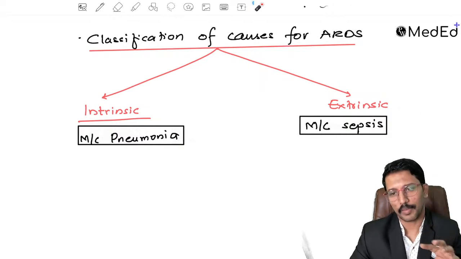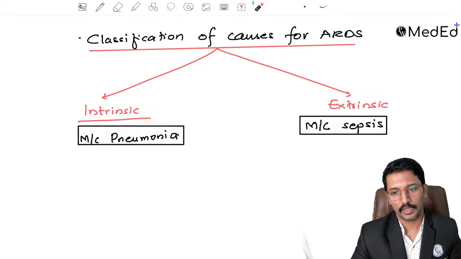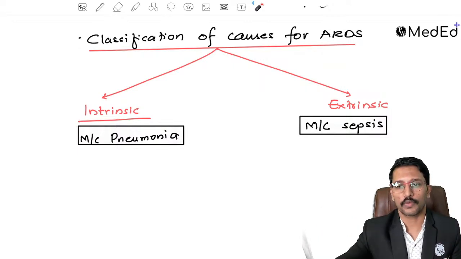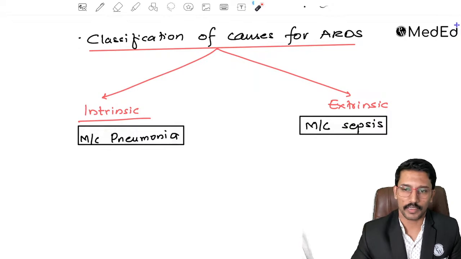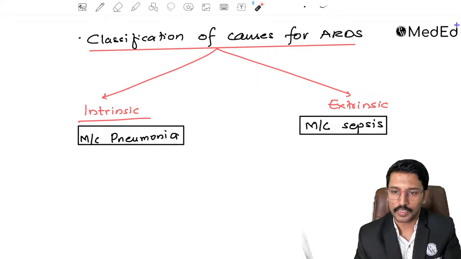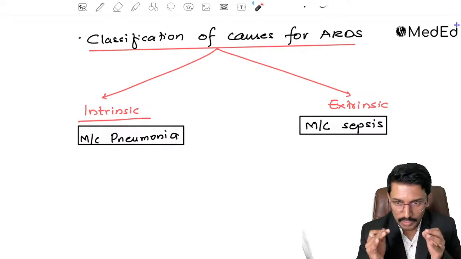So if sepsis has happened and the patient presents 1 month later with breathlessness, should I think of ARDS? Okay, ARDS is a possibility, but this sepsis cannot be the cause for that ARDS, right? Similarly, a road traffic accident happened last year and this year the patient presented with shortness of breath. If he has ARDS, you cannot link it to what happened last year, right? So there should be some temporal correlation. It has to be time bound.